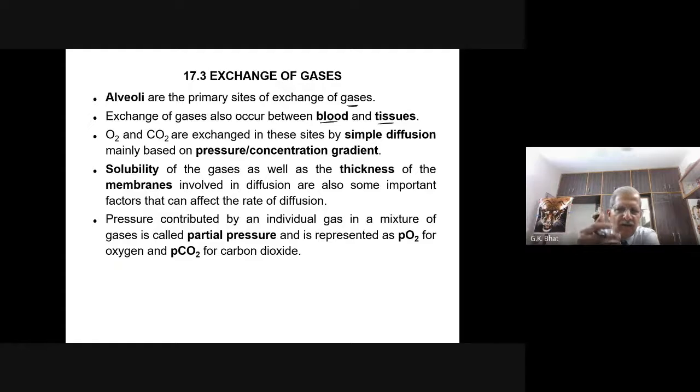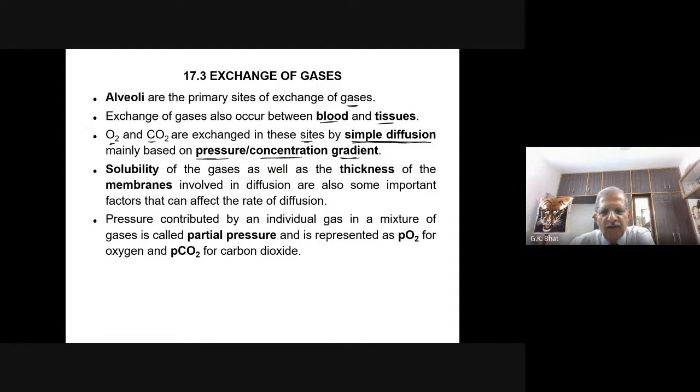Once the blood is taken to the tissues, when the blood capillaries take the oxygen to the tissues, exchange of gases takes place there also. Oxygen and carbon dioxide are exchanged in these sites. And we must remember, any exchange that takes place during respiration is by simple diffusion. Very important point to be remembered. All exchanges, wherever they take place, are by simple diffusion, mainly based on the pressure or